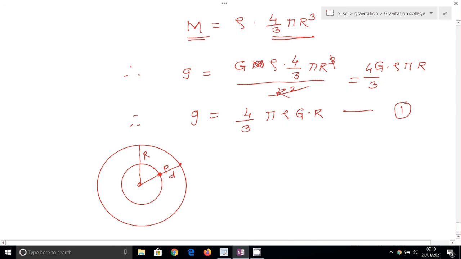The force on the body at P is due to the material outside the inner sphere, shown by the shaded region. This is the outside material for point P, shown by this shaded portion.